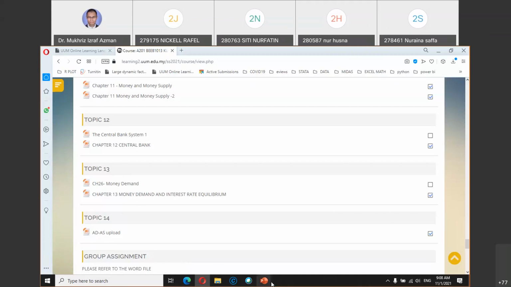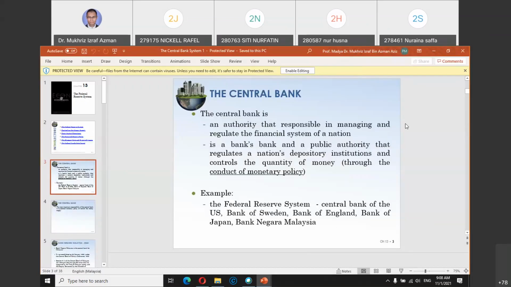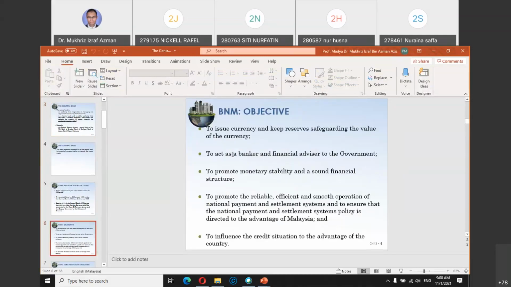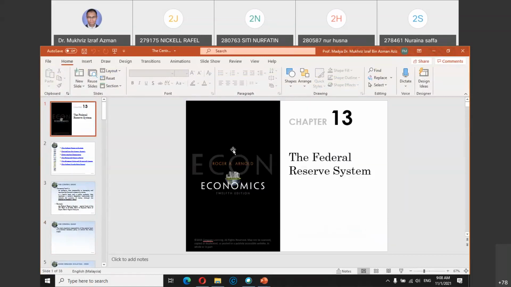If you look at the slides that I uploaded, the one from Arnold, in some parts of the slide the title is Federal Reserve System because this is from the US textbook.